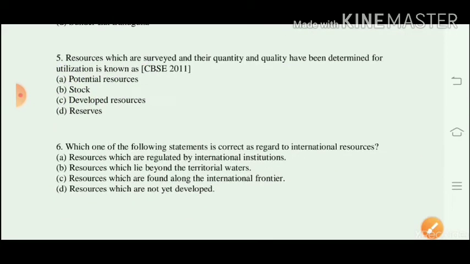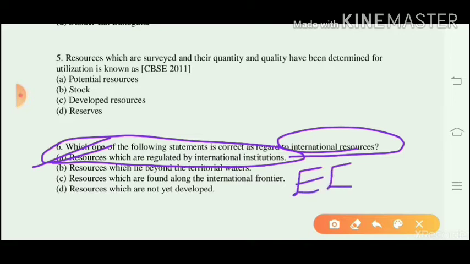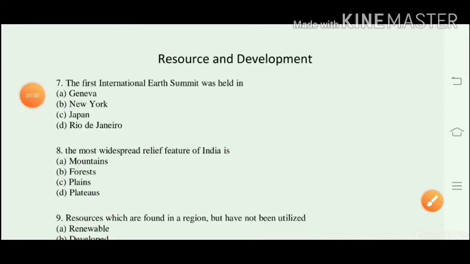Question number 6. We have to mention which statement is correct with reference to international resources. As we know, international resources are those resources which are used with the regulation of some international institutions. So that is answer A, resources which are regulated by international institutions. An example of this type of resource is EEZ, that means exclusive economic zone.